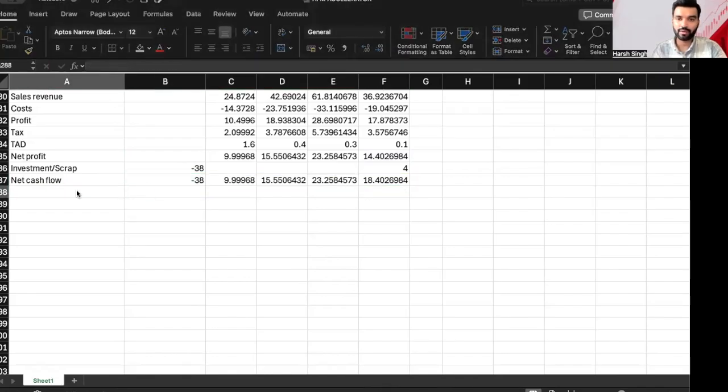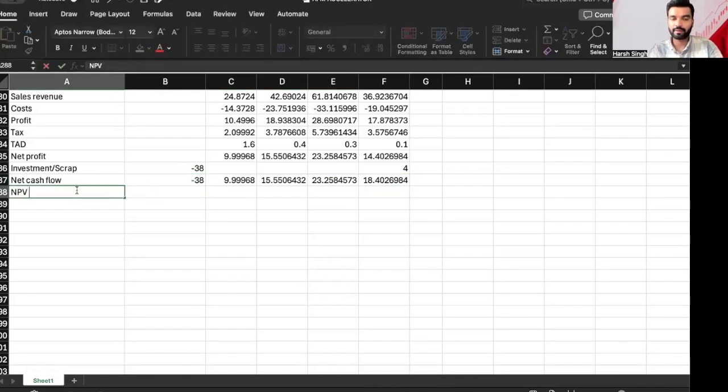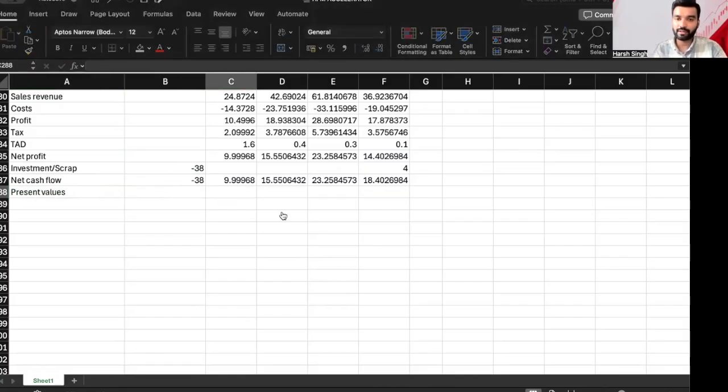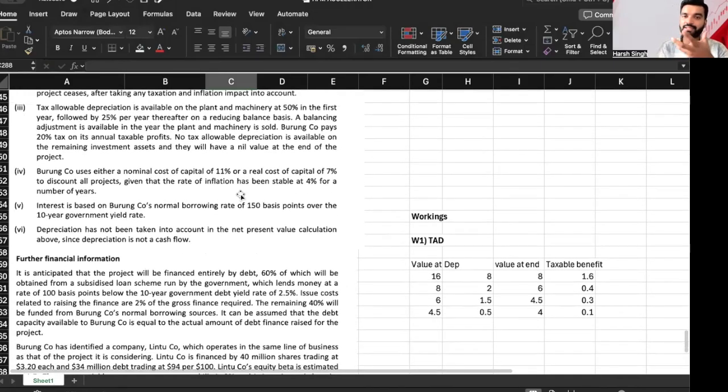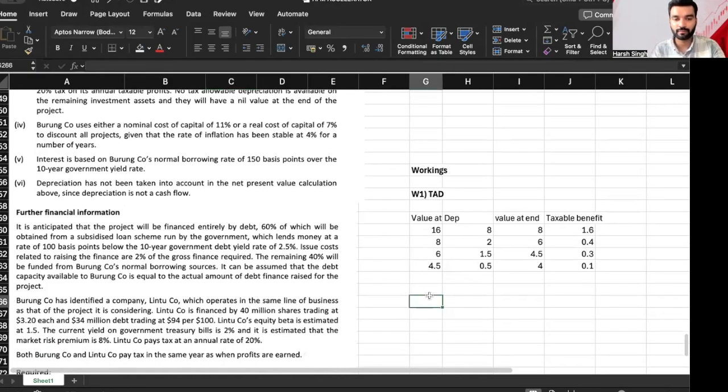Now I just need to find out the NPV or present values. Now, can I go and solve the present values directly? What is the discount rate given? Sir, 11% and 7%. Can I use the nominal rate? Absolutely not. Why? Because we have to find out the pure equity based discount rate. So I'll go to worksheet number 2.